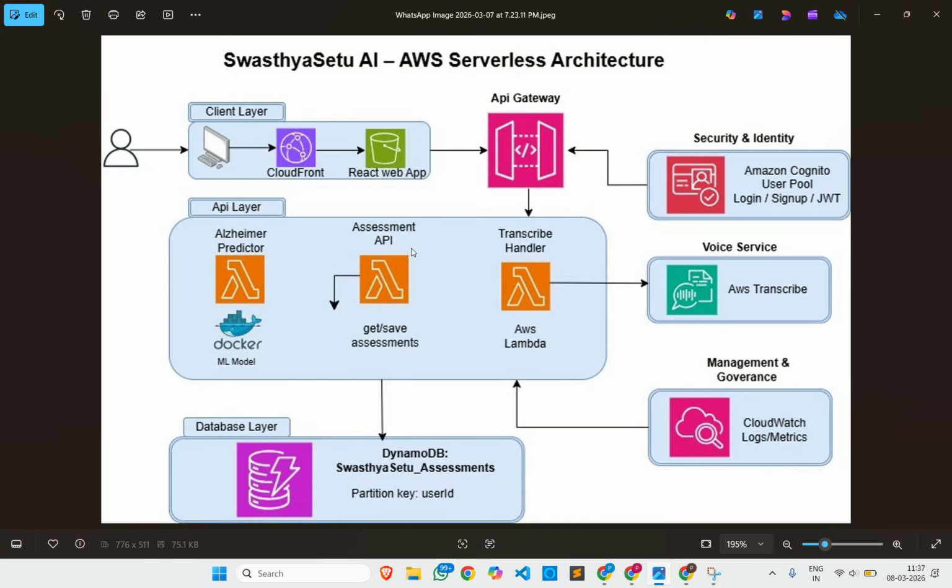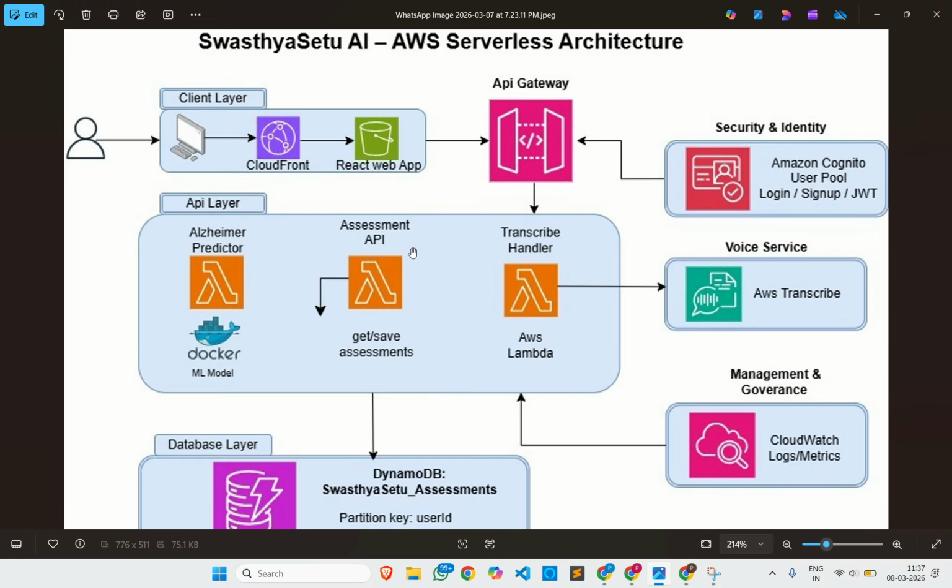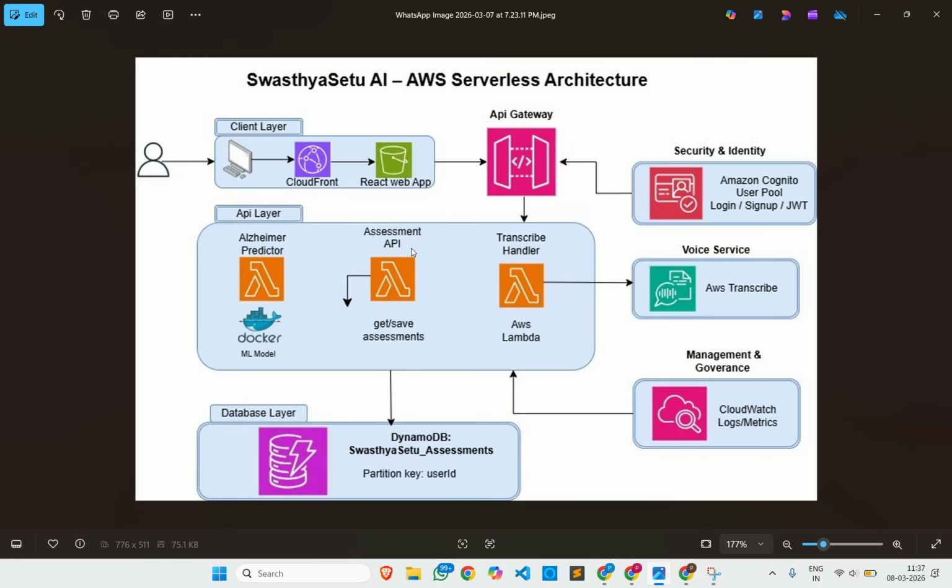So this is our architecture, the Swasthya Setu AWS serverless architecture. It is divided into multiple layers: client layer, API layer, database layer, and essential services, which I have kept on the right side: security and identity, voice service, and management service. Our system uses a fully serverless AWS architecture, ensuring scalability, reliability, and minimal operational overhead. The architecture consists of four layers. Let us go with the first layer, the client layer.